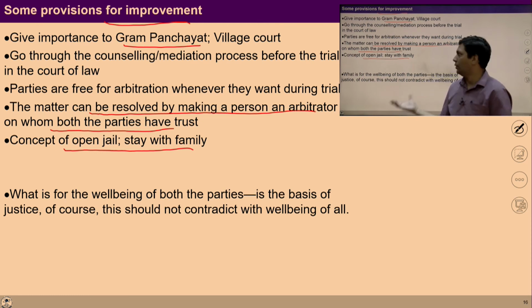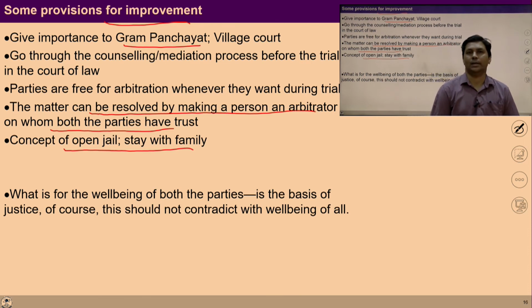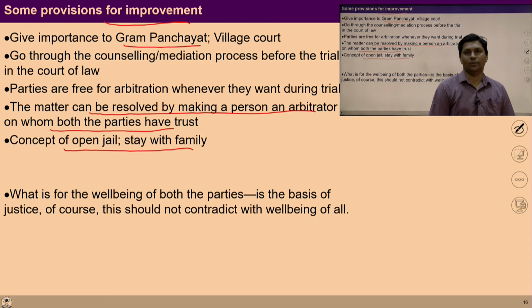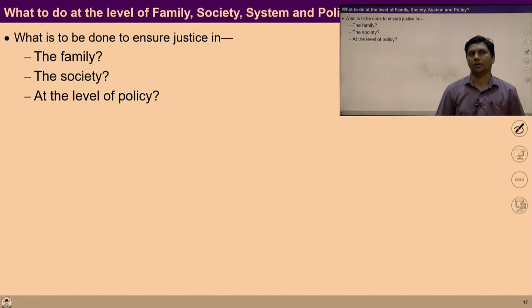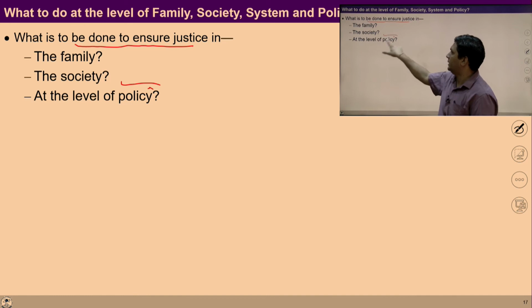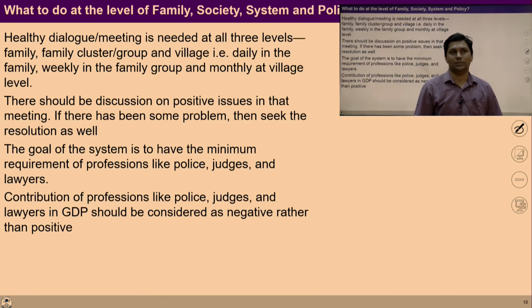So you take a pause, you can find more steps, you can give more creative ideas, about what kind of provisions should be included in our judiciary system so that a victim may improve his or her sanskar. So what is to be done at the level of family, at the level of society, at the level of policy to ensure this justice in society?